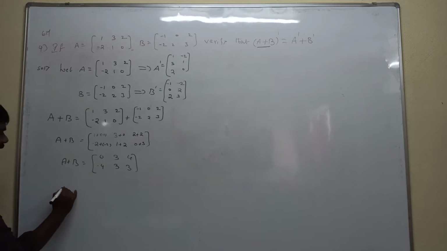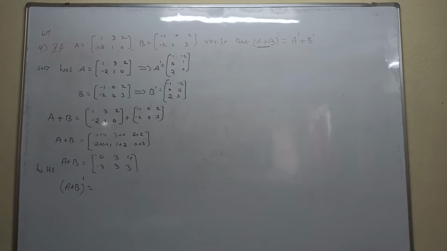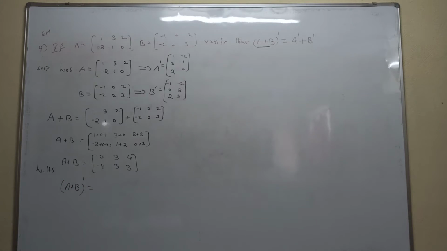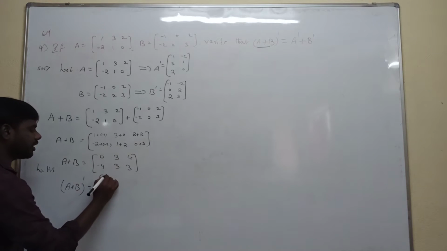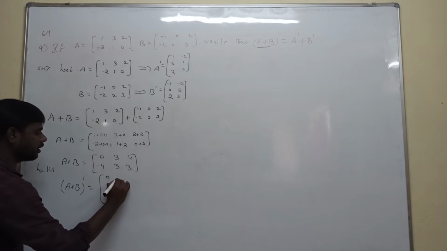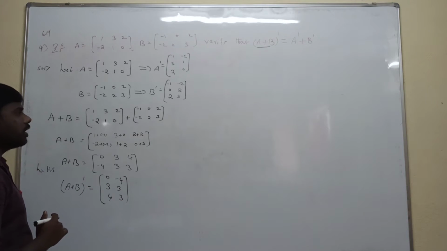After that, calculating A plus B whole transpose, that is the LHS. What is the LHS? A plus B whole transpose. What is the A plus B matrix? 0 3 4 and minus 4 3 3. Next, to calculate the transpose of A plus B, the first row is interchanged with the first column, the second row with the second column. This is the transpose of A plus B whole transpose.